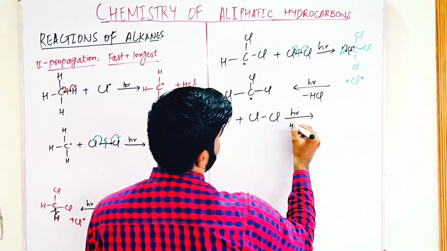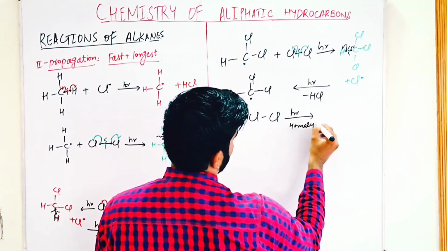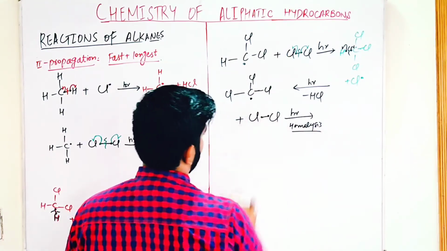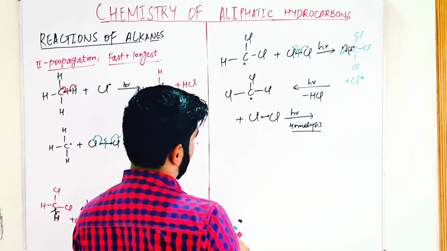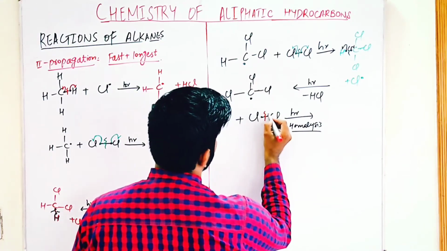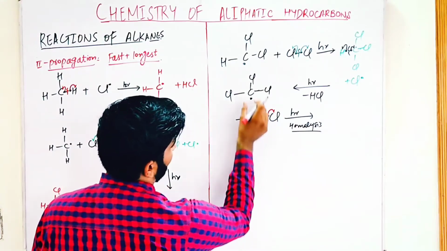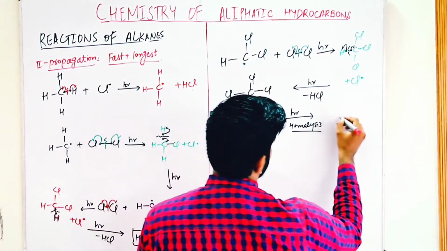Again homolysis takes place. Free radicals are formed. This chlorine free radical and this free radical combine,